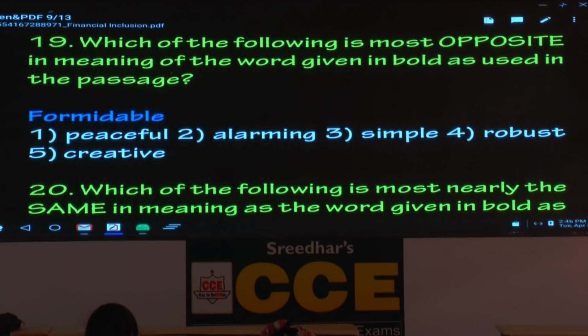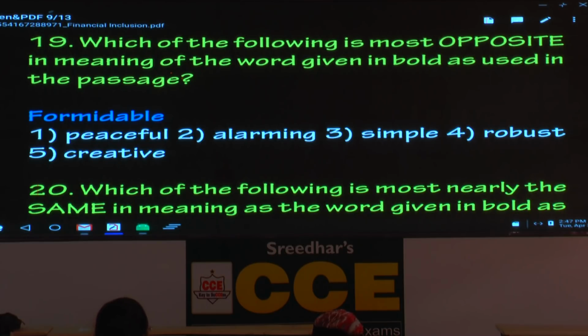Also difficult. Very difficult. Formidable task means very complicated, very difficult. But generally it goes with opponent, enemy. Write two combination words: formidable opponent, and formidable enemy. But here, formidable task. So can you use the word peaceful? No. Alarming? No. Simple? Seems right?